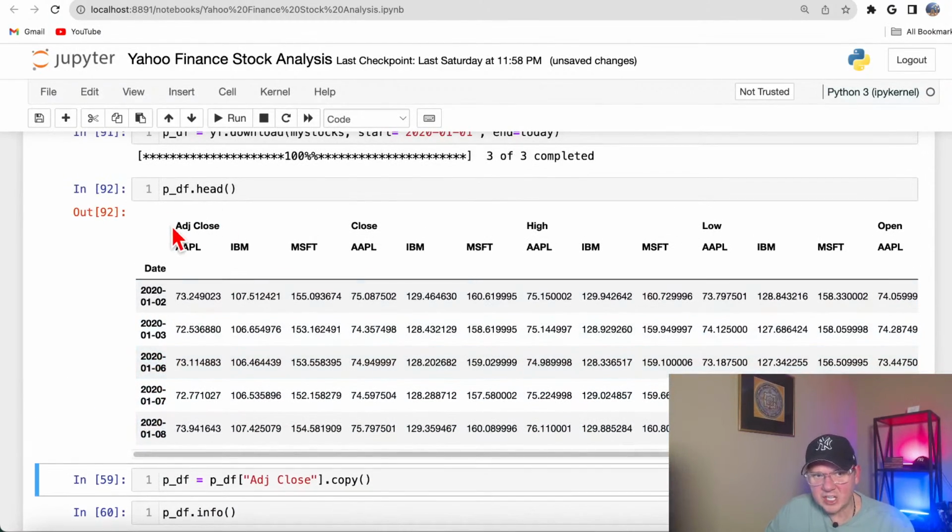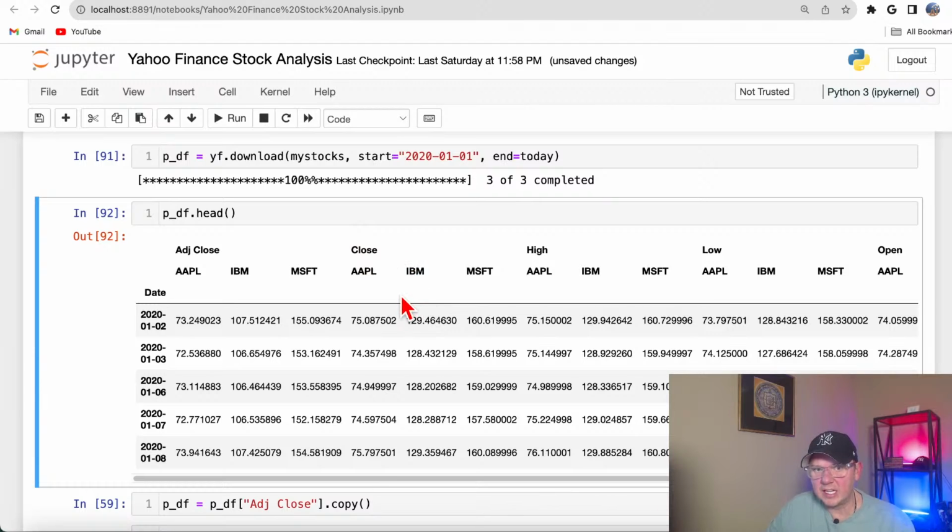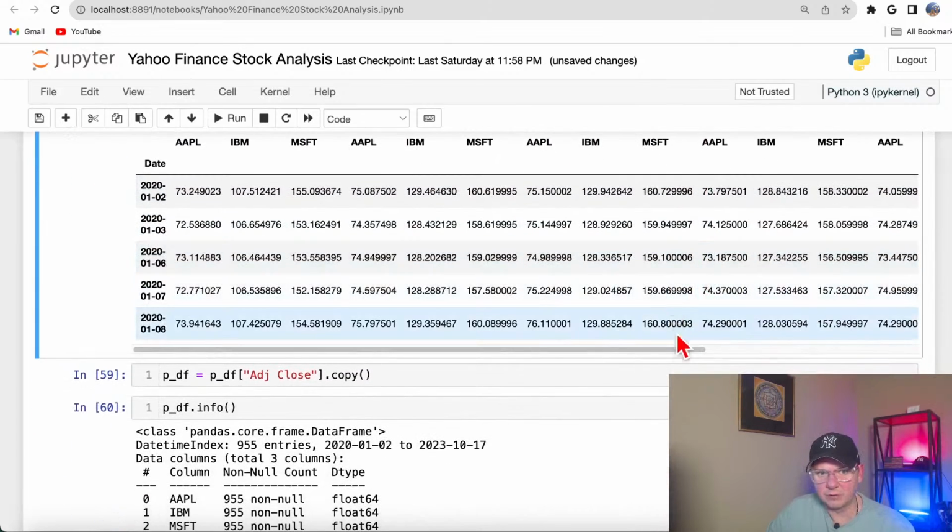It actually returns information for all 3 stocks. If you don't know, adjusted close and close are what they use in Yahoo. Adjusted close is the more precise price, because you see here we got 73, here we got 75. Adjusted close means adjusted for splits, dividends, and that kind of stuff. That's the only price I care about. I don't care about high, low, and so on for now.